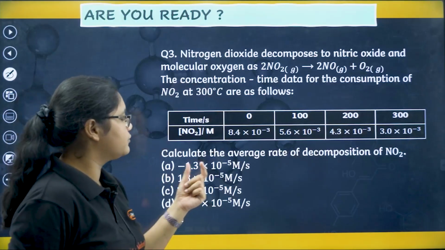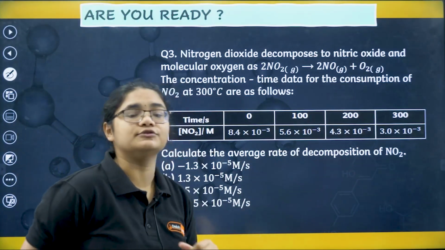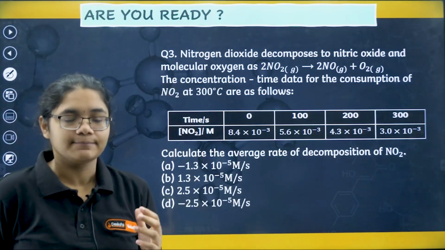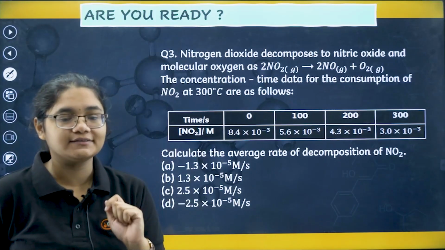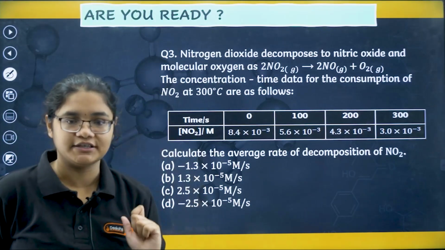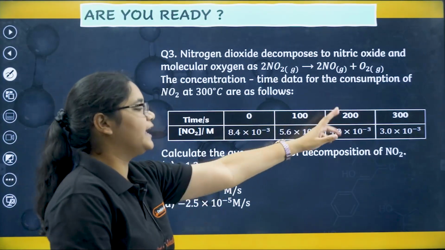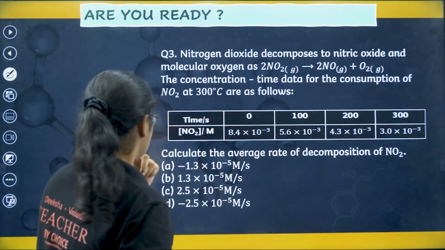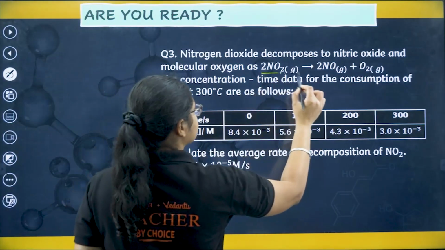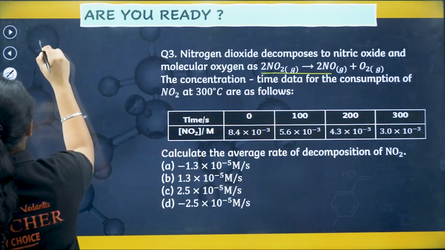So what do we have to calculate? The average rate of the decomposition of NO2. So how do we calculate? Rate is equal to change in concentration by change in time, right? So you can take any time interval, that doesn't matter. But if you see this reaction, what can I write here?